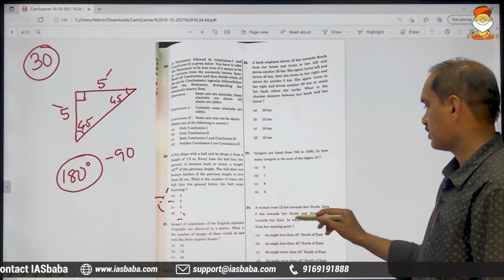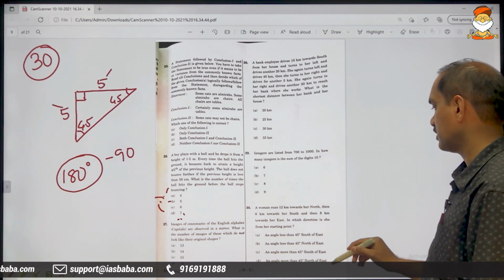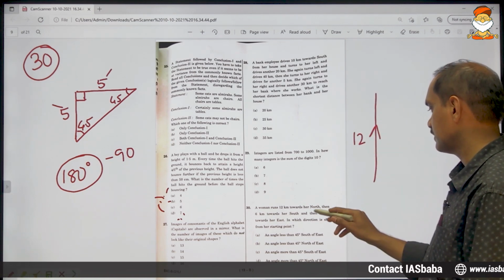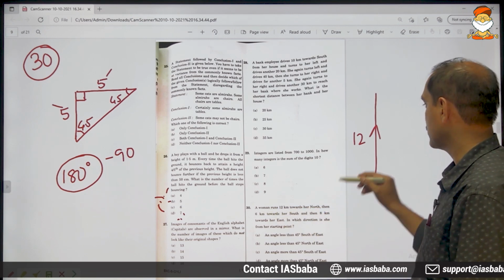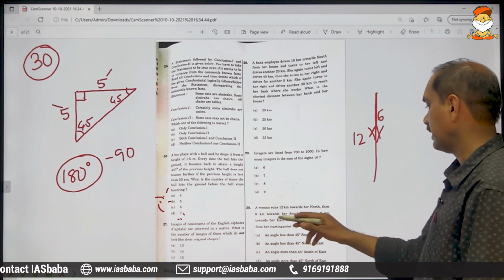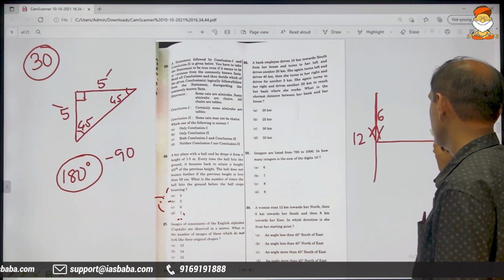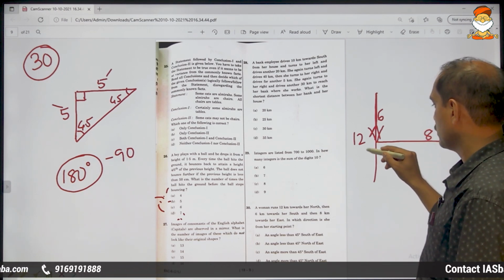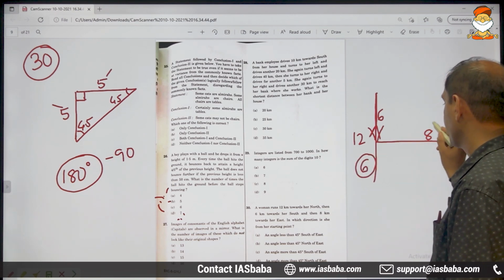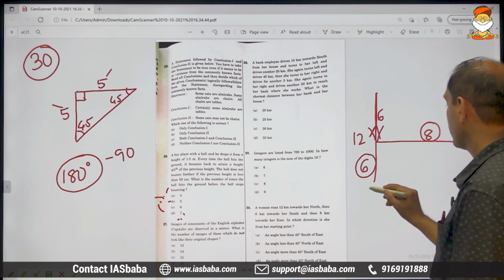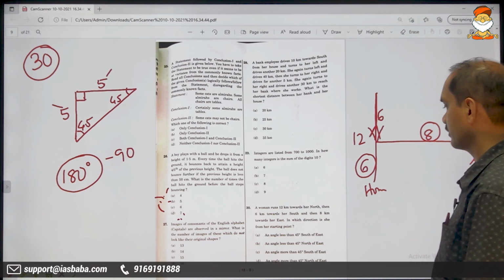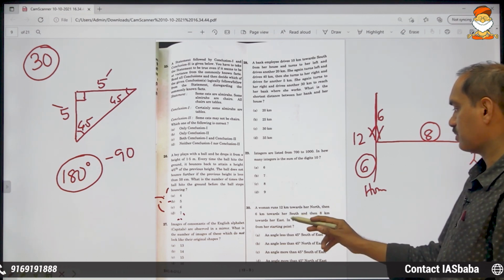Right. Now coming to the question, a woman runs 12 kilometers towards north. First she goes towards north 12 kilometers. Then 6 kilometers towards her south, comes back south. And then 8 kilometers towards her east, this is 8 kilometers. So total is 12, coming back 6, it only goes to say that balance is 6 here. And here it is 8, and this is her home, and this is where she is.